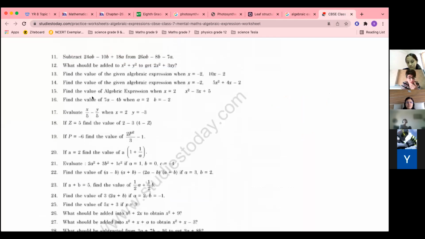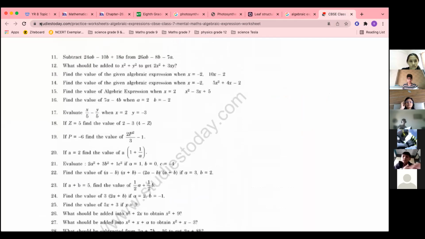Okay, let us start with question 11. Subtract this from this. Give me the answer, everyone, quickly. In chat, please write down the answer. Ma'am, we have to subtract 24 AB from this one. Send me the answer in chat quickly. The first one, right on the page. 11th, yes, question number 11.